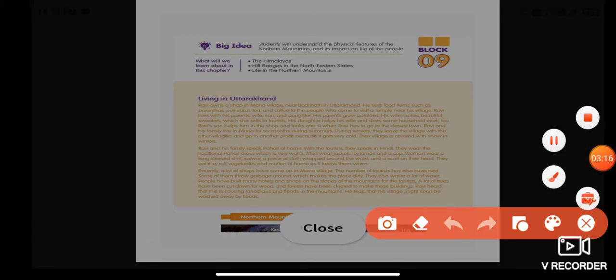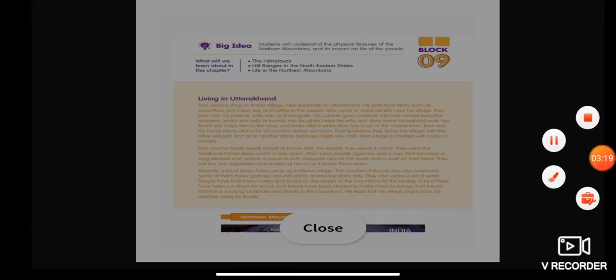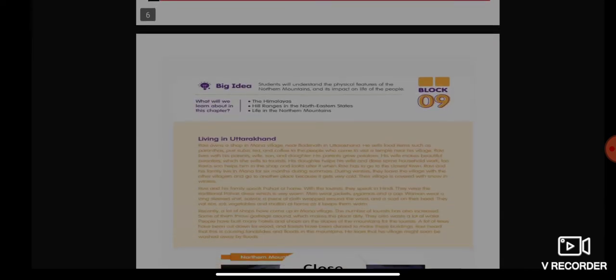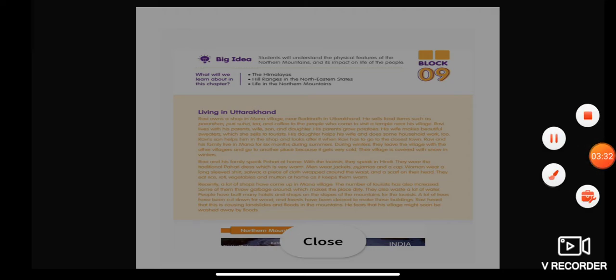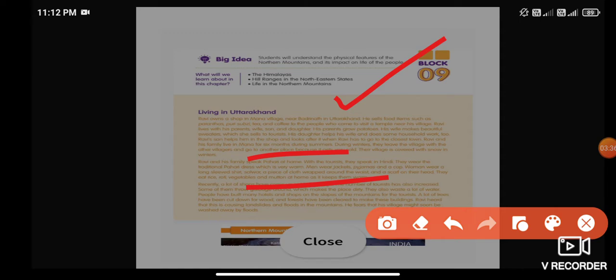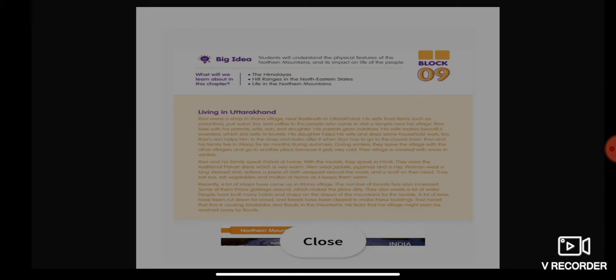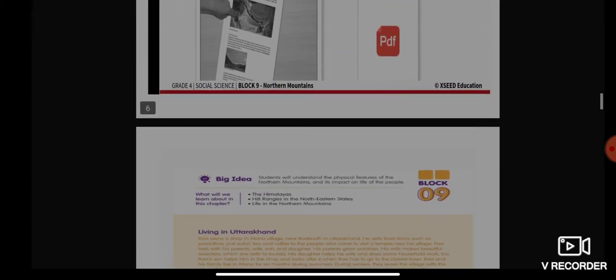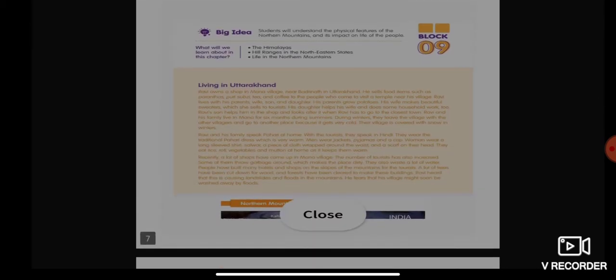As you read this story, you have to underline the points which tell you something about the way Ravi earns money. In which way is Ravi earning money? Please underline those things after reading this story. You will find it in your content book, in your textbook, in block 9. If you flip the pages, you will see.